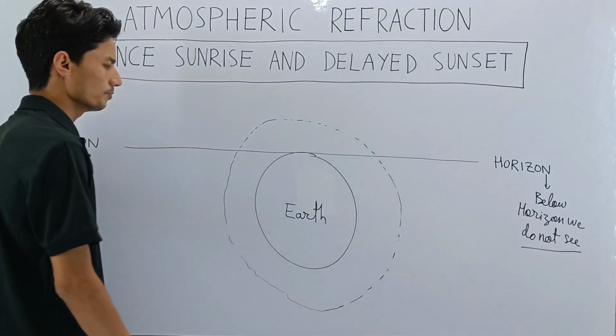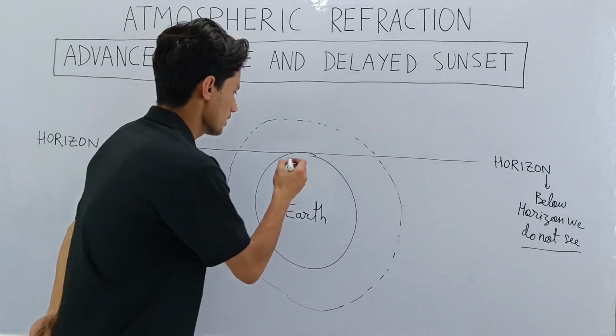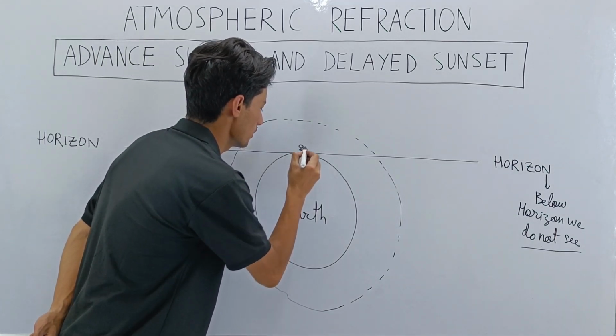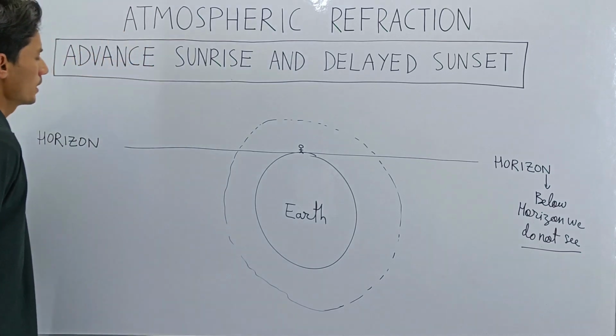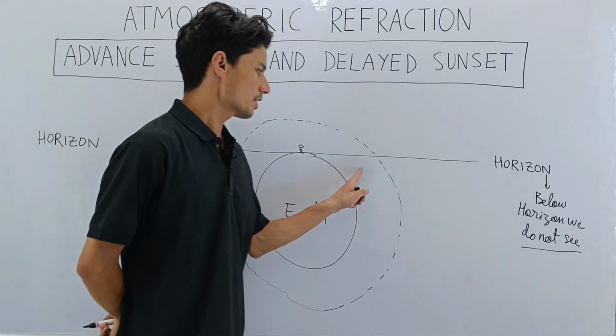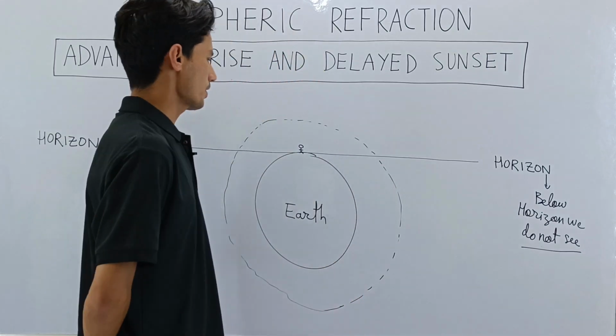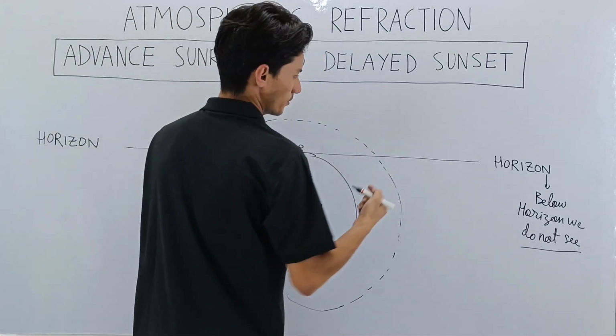Yes. So now let us take an observer here. The observer is here, and what is he going to do? He will wake up early today. Why? Because he wants to see the sunrise. So he is looking in this direction.